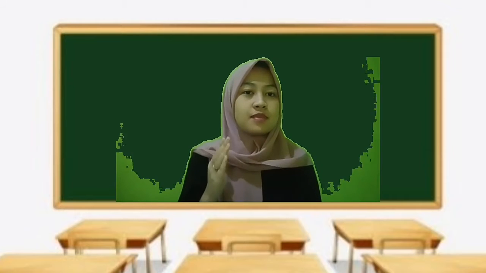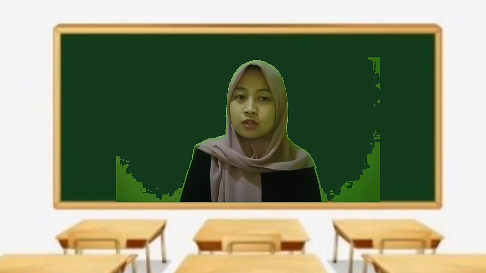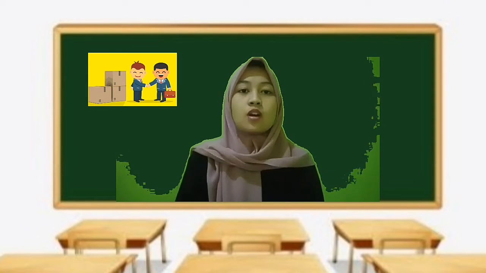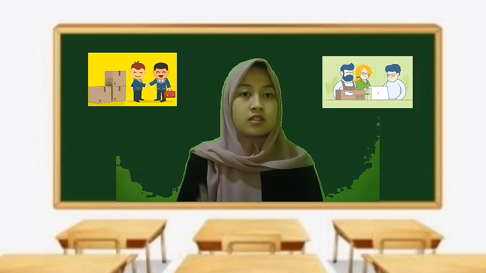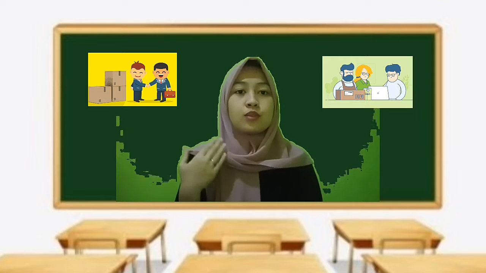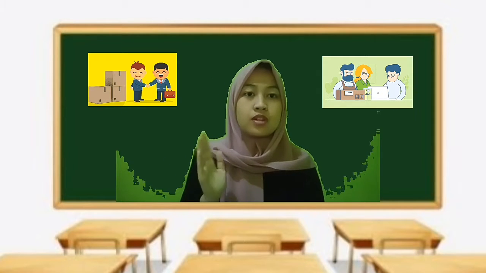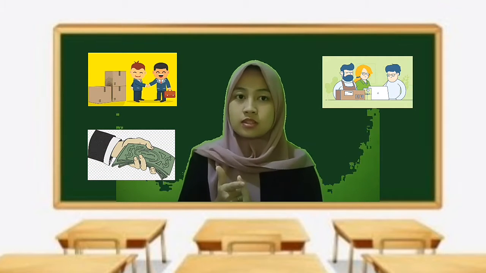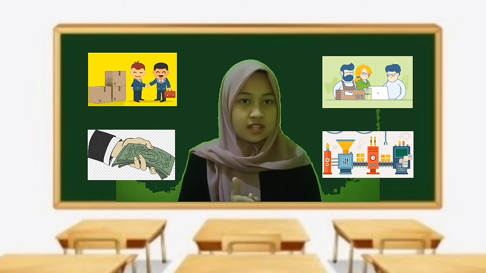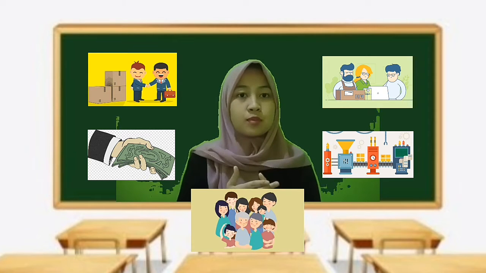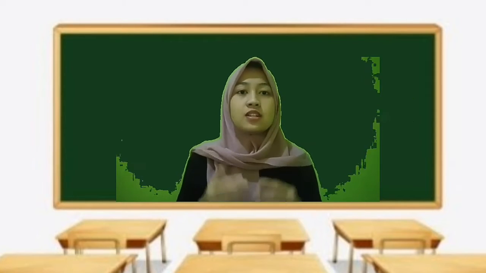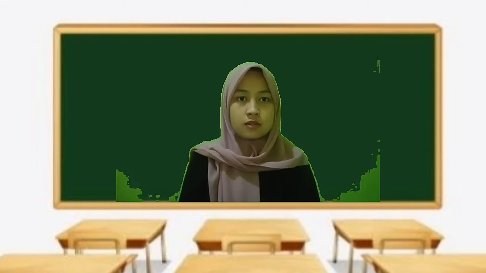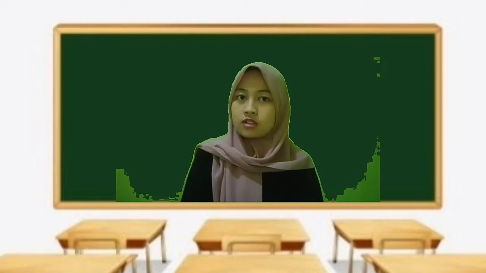The purpose of distribution is to help distribute goods or services from producer to consumer, to help consumers obtain the goods or services needed, and to help producers increase production, gain profits, ensure the continuity of production activity, and help improve community welfare. Distribution activities are carried out by individuals or distribution institutions called distributors.